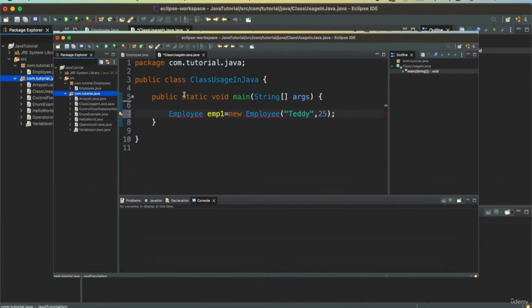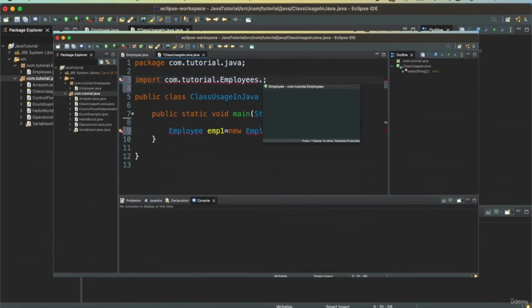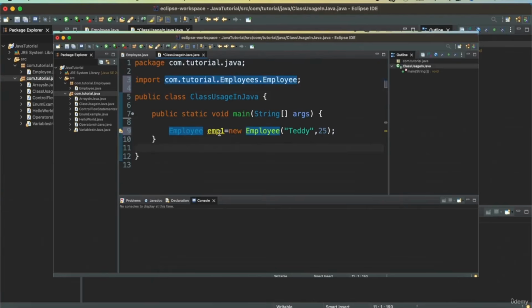In order to use this Employee class, I will need to import the Employee class from that package. I can do that using an import statement, import com.tutorial.employees. Once I import that package, I can import that specific class as well. So let's go and do that. Let's import just this specific class. And now I can use the Employee class.